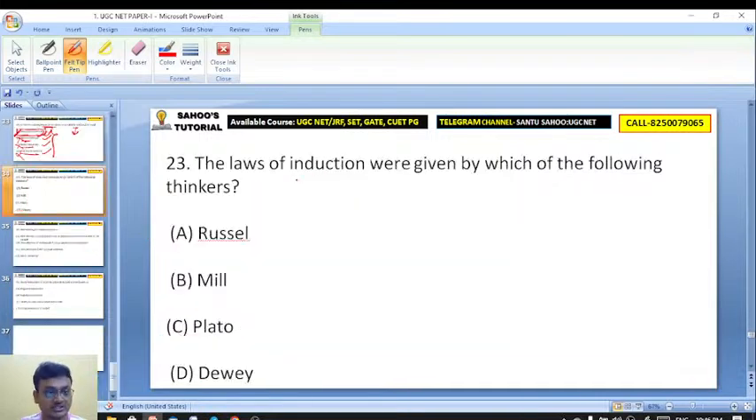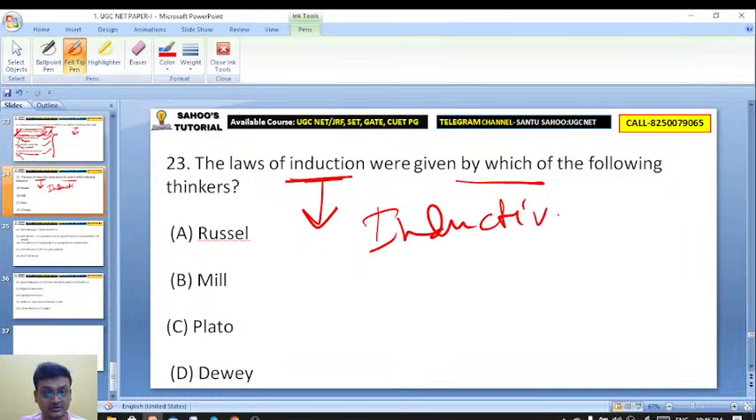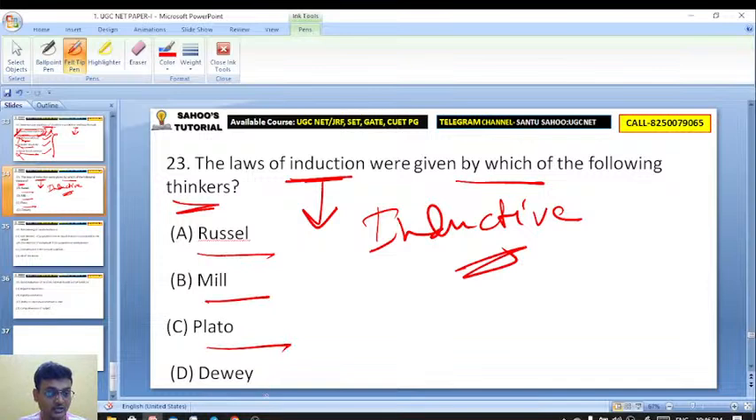The laws of induction were given. Inductive method, induction means here we are talking about the induction method. Inductive method or deductive method. Which of the following thinkers first gave induction? Russell, John Stuart Mill, Plato and John Dewey.